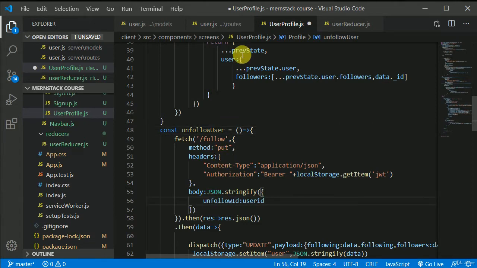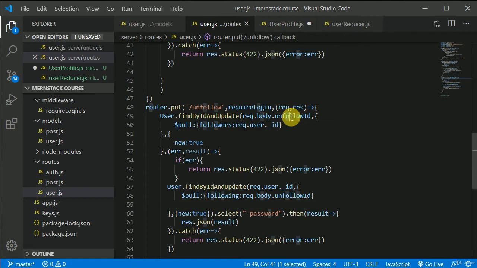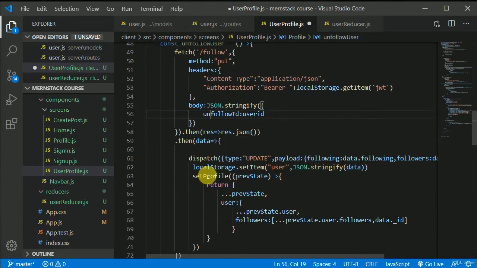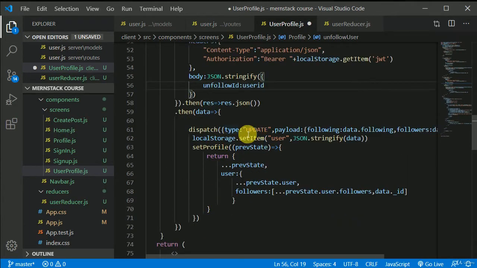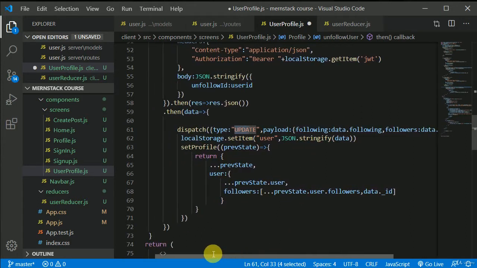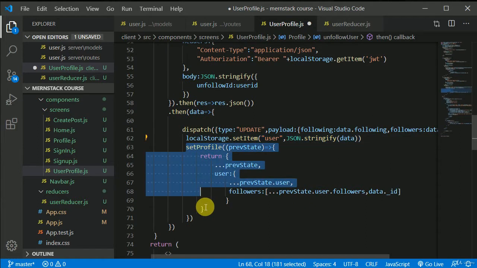We need to send unfollow ID because we are receiving that, right? In unfollow ID we are receiving unfollow ID. Okay, and in this data we are again updating, right? And we are again passing this following and followers. Okay, we are again updating our local storage. Okay, again we are updating this.